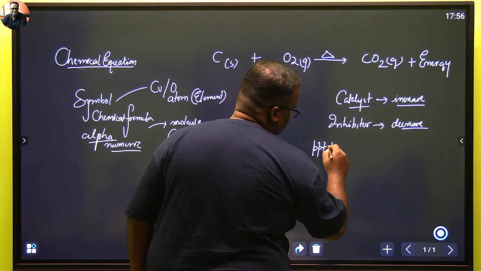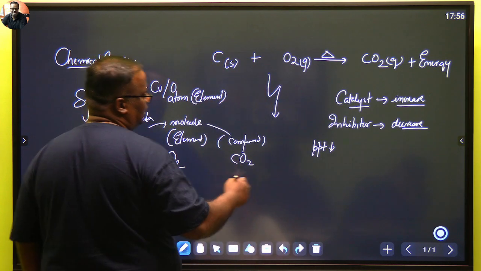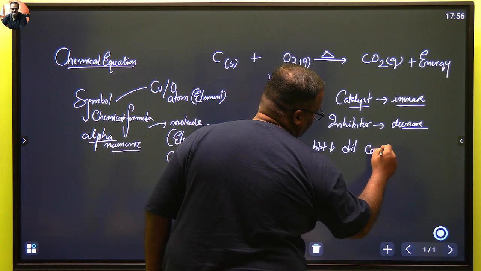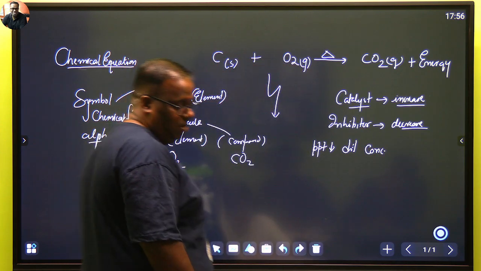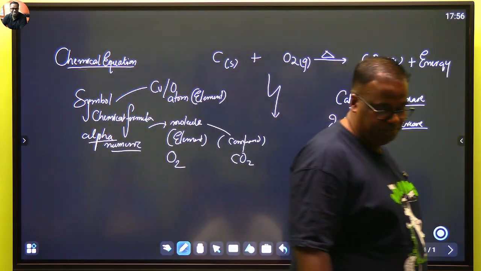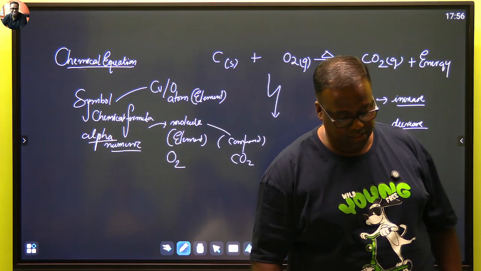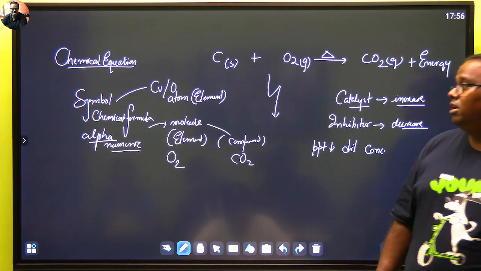Furthermore, things that we also show are, is there a formation of a precipitate? So precipitate is shown with a downward arrow, and we write PPT. Then if there is dilute or concentrated, we write DIL or concentrated. So these are the pieces of information we include: symbol, state, catalyst, then dilution, concentration, reactants.